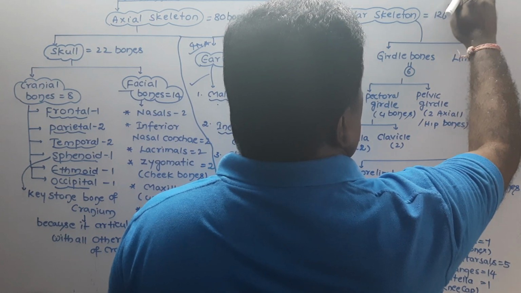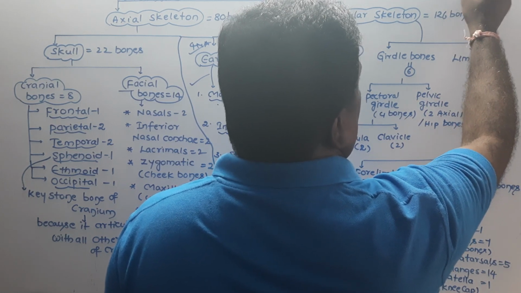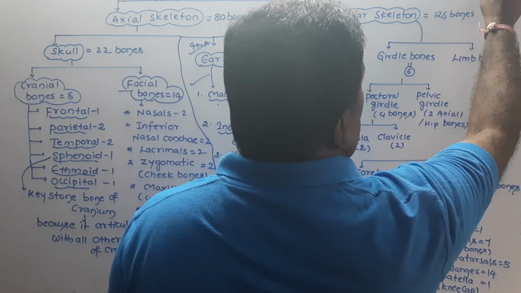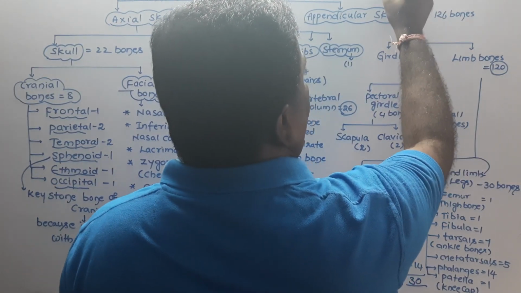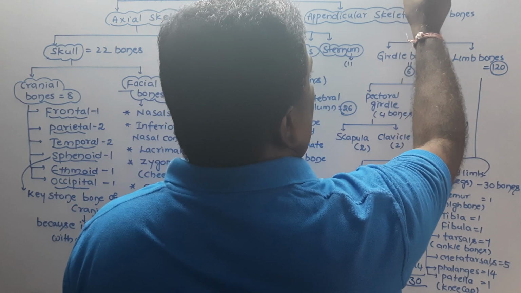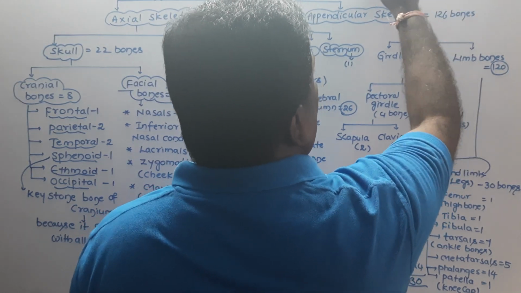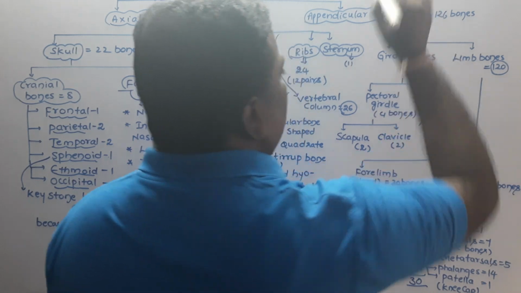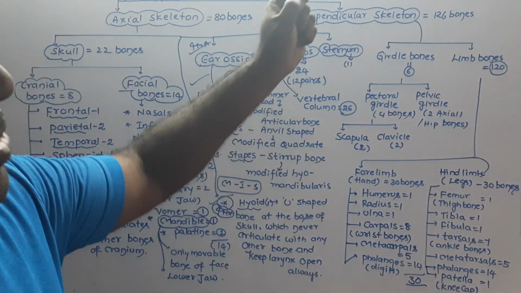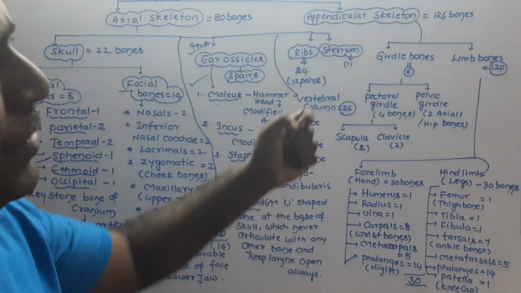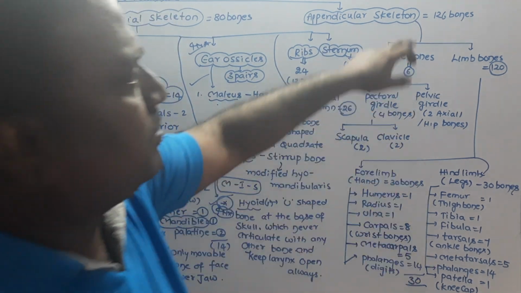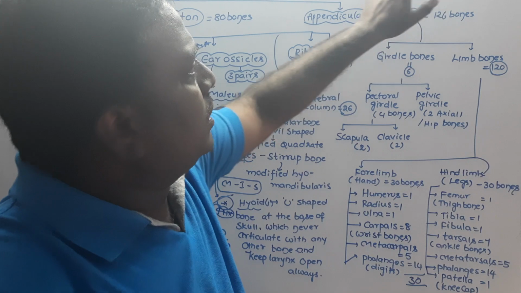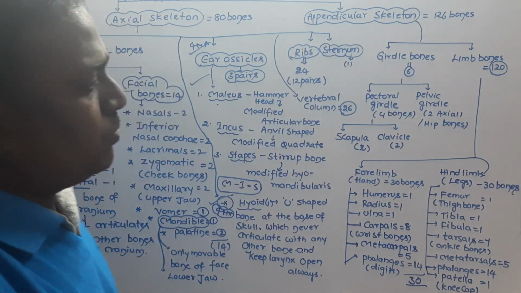Hence, this bone is an example of a sesamoid bone. So patella is an example of which bone? This is the question they asked in previous examinations. Patella, otherwise called the kneecap, is a modification of tendon, and the bones which are modified tendons are sesamoid bones.